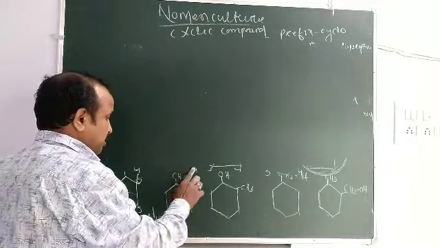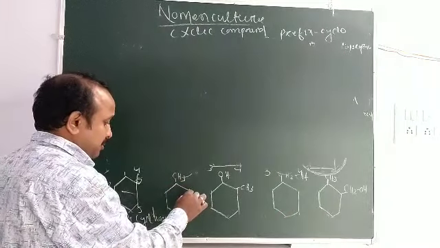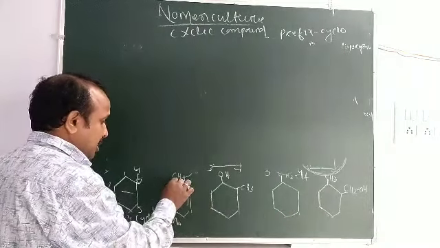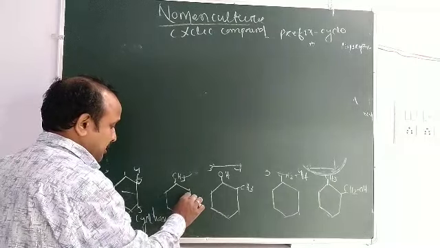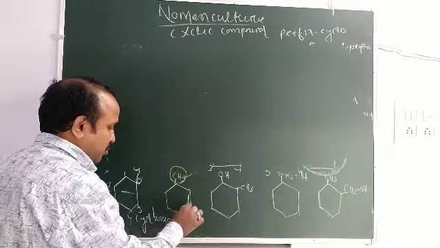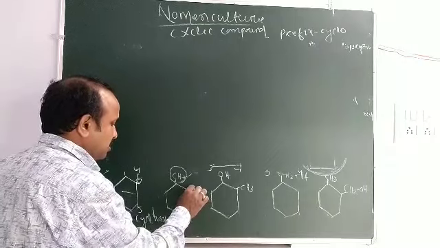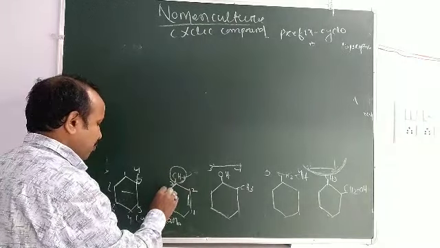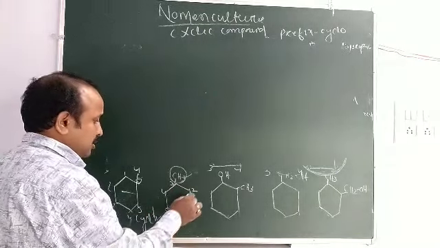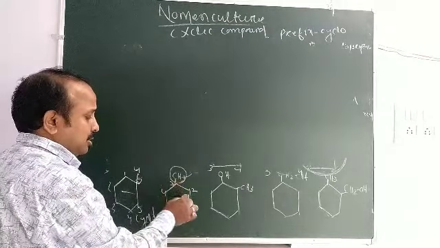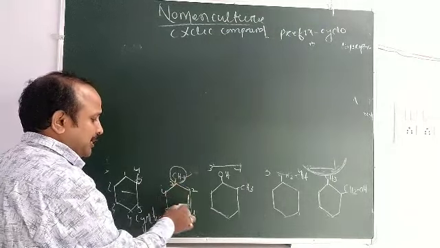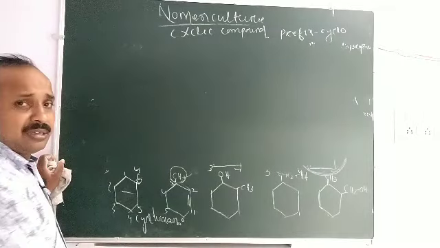Here is the cyclohexane, but here there is one double bond and one substituent group, then you count from this side, 1, 2, 3, 4, 5, 6, not from 1, 2, 3, because if you count from 1, 2, 3, then the double bond is not involved in this chain.